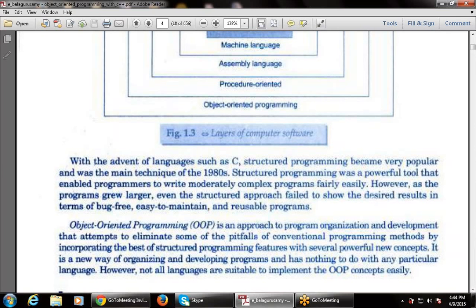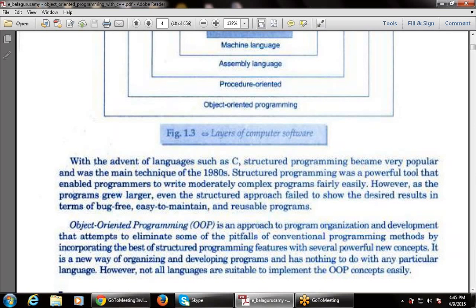If I'm using procedure oriented programming, that is the C language, it makes the program very easy and understandable, and free from errors. We have already studied the advantages of C: it is user friendly, it makes the program very easy, and there will be fewer errors, fewer bugs, right?